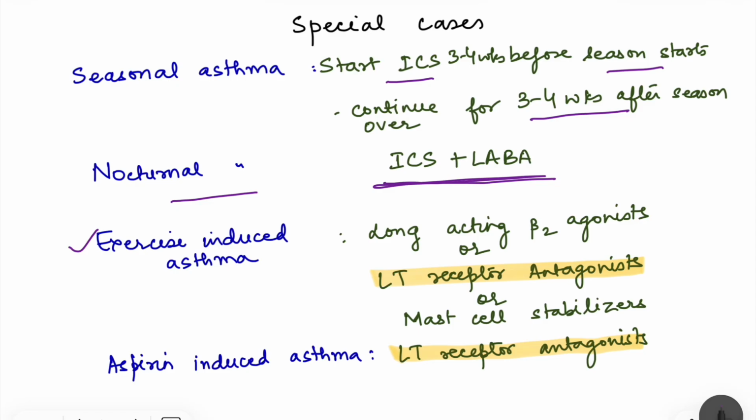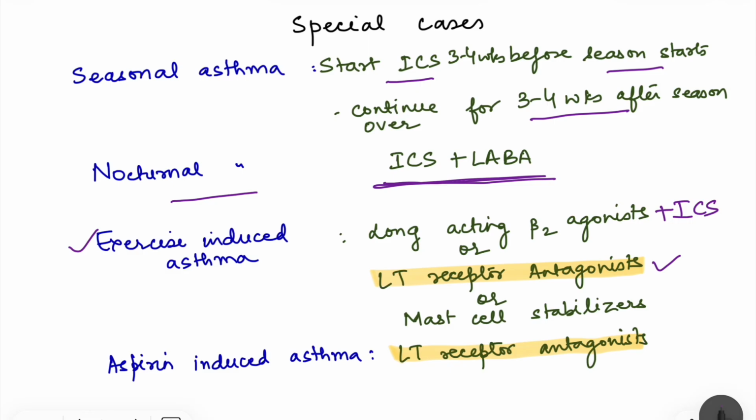Now, if the person is getting exercise-induced asthma, it may be that the person's asthma itself is not responding to the treatment. So, it may be if we add inhaled corticosteroid, then exercise-induced asthma improves. But sometimes, actually, asthma exacerbation is induced by exercise only. So, in that case, the drugs used are again leukotriene receptor antagonist or long-acting beta-2 agonist, again with inhaled corticosteroids. Okay, so exercise-induced asthma preferred is leukotriene receptor antagonist.